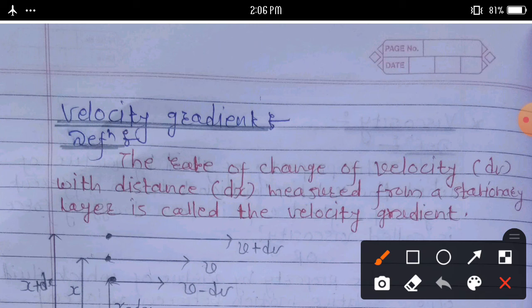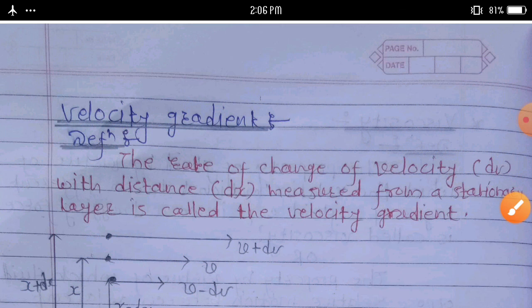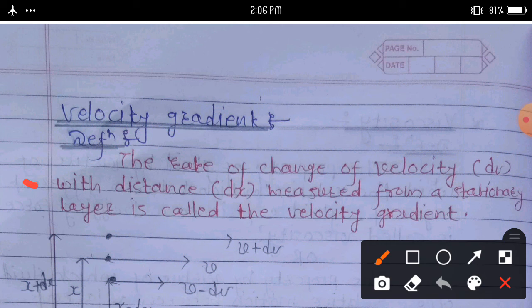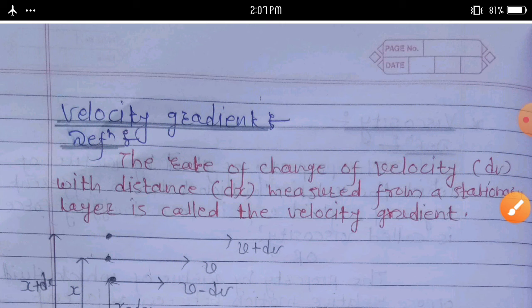Then we can discuss velocity gradient. Definition here: the rate of change of velocity with distance measured from a stationary layer is called the velocity gradient.